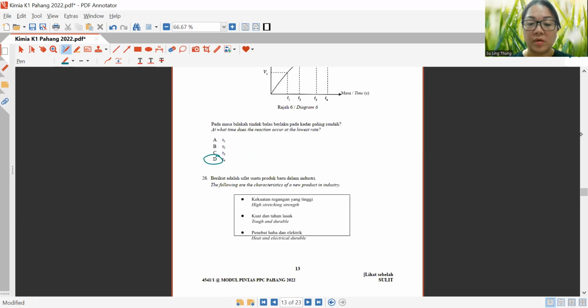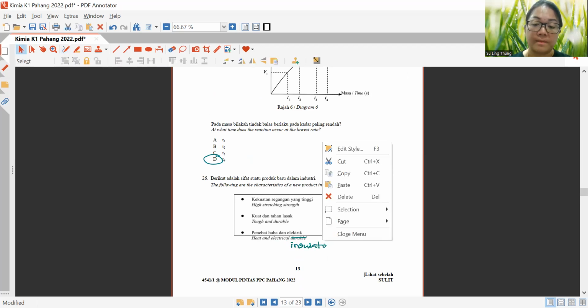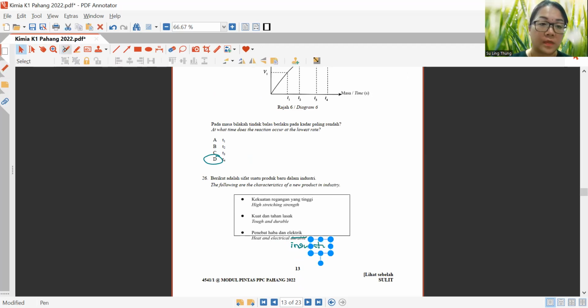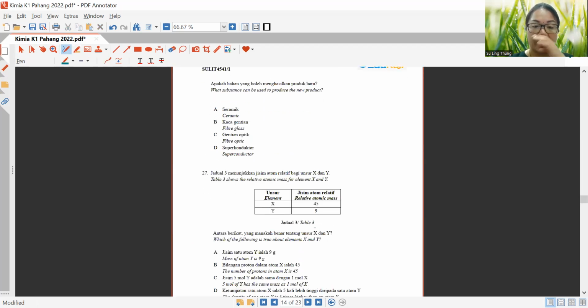Sorry, you need to correct this, not durable, but insulator. Another correction here. Oops, sorry. Okay, insulator. So that is why the answer is fiberglass, B.